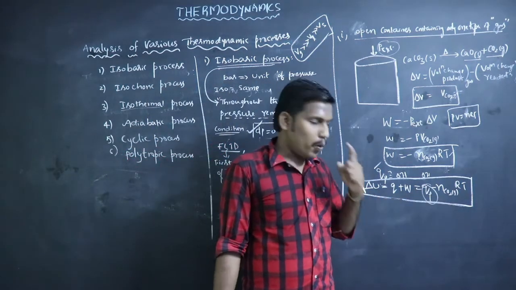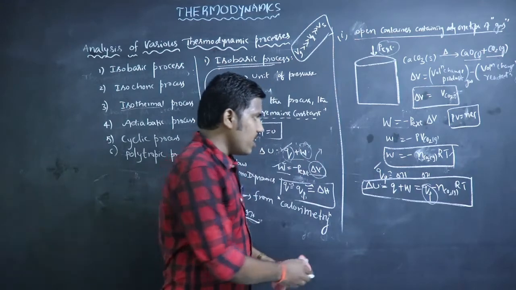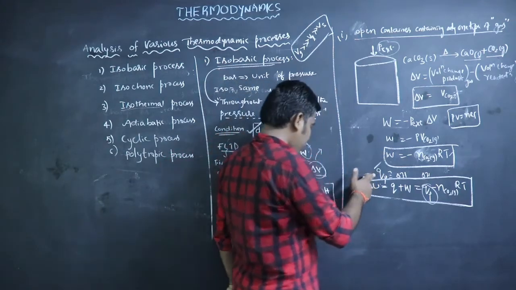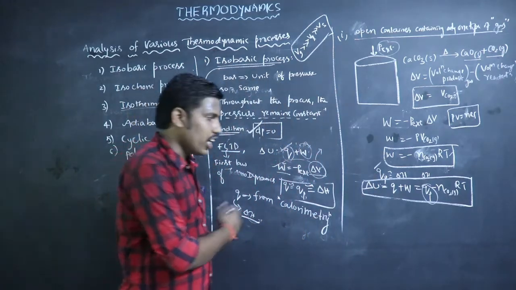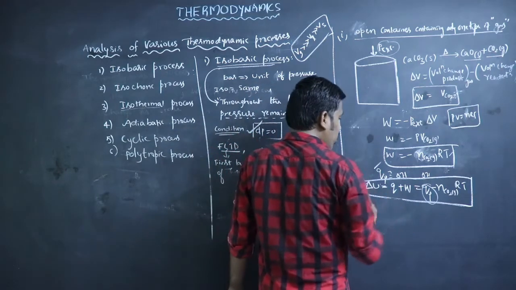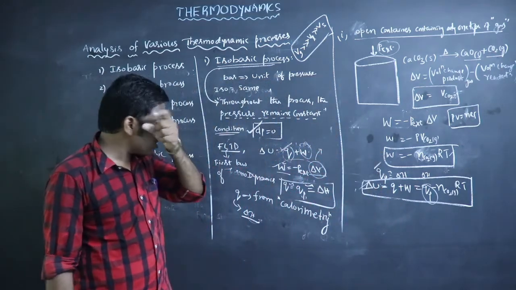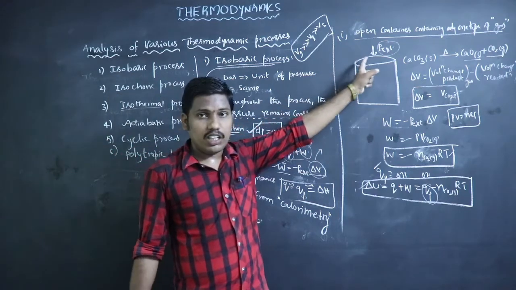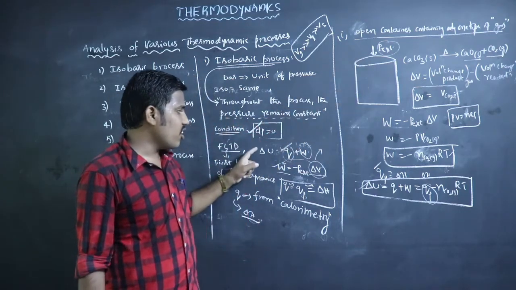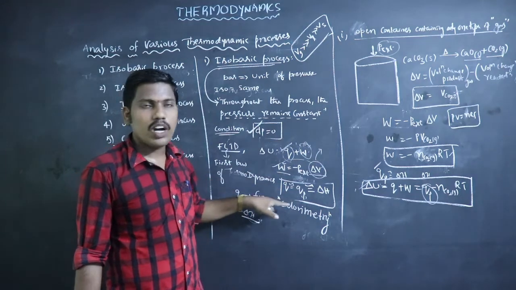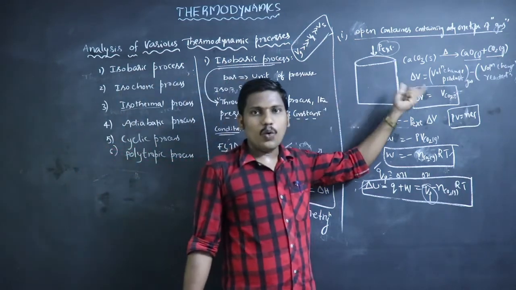That is QP. In this way we can calculate work done from the calorimetric technique, and delta U from QP and W. So what is the first case? In the first case, in an isobaric process, while calculating these thermodynamic quantities, we can consider an open container.